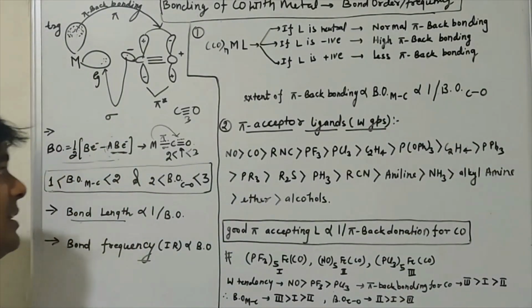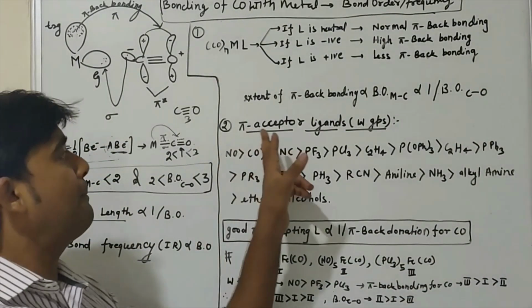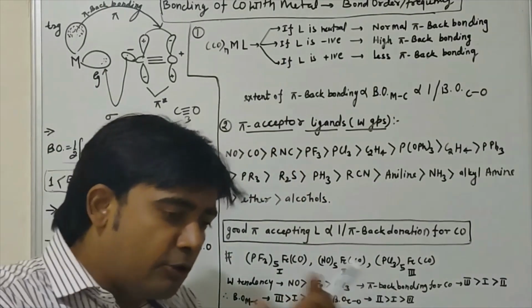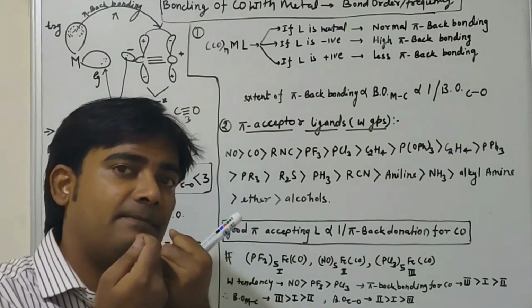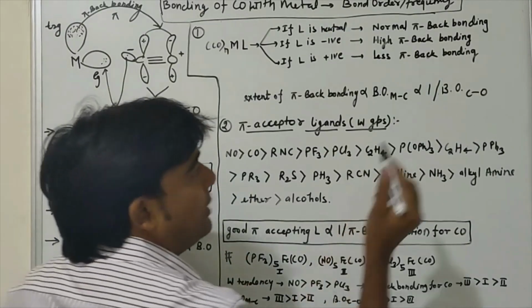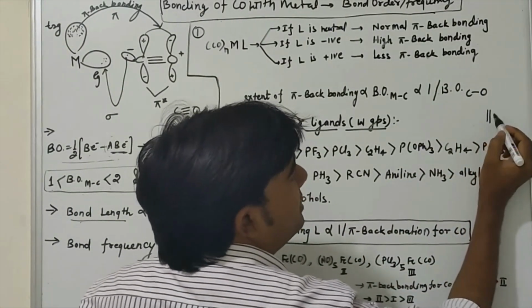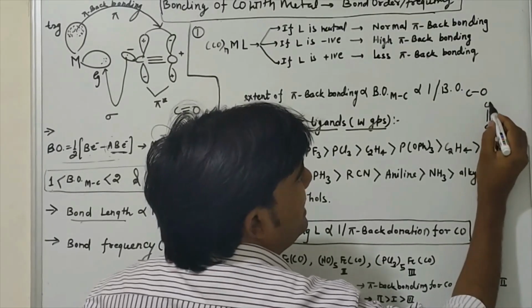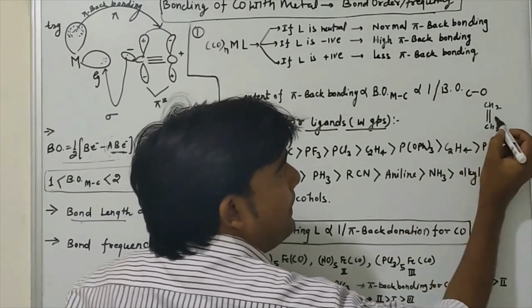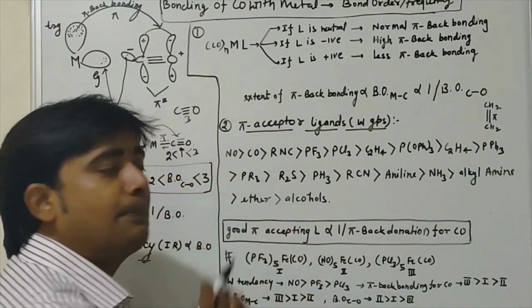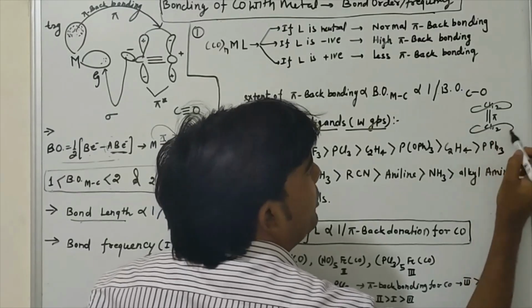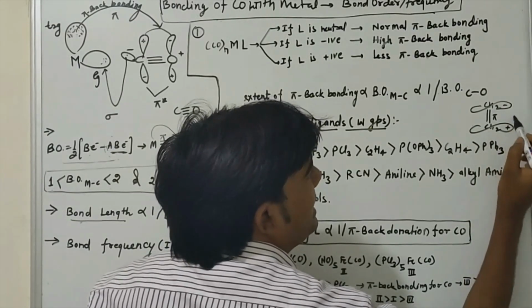Another factor is whether the ligand is a pi acceptor, which means it will withdraw some electron density from the metal. If the ligand has a double bond like CS2, it is a pi acceptor ligand. Why is it a pi acceptor? Because there is a pi bond, so it will definitely have a pi antibonding orbital, pi star.